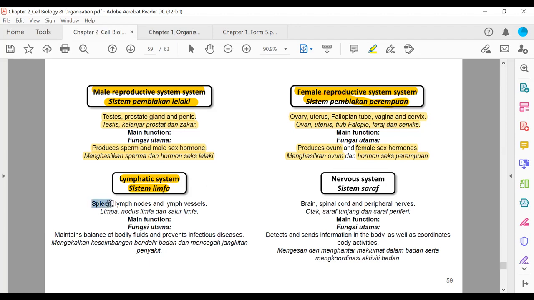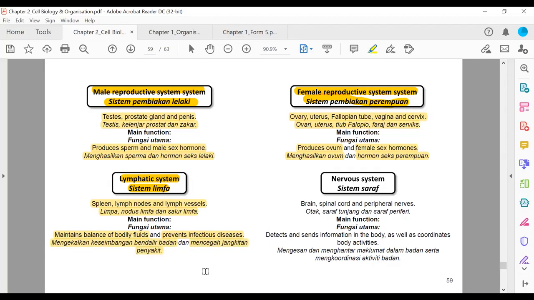Terdiri daripada spleen, an organ behind the stomach, lymph nodes and lymph vessels. So, these are the organs yang terlibat di dalam lymphatic system. Lympha, nodus lympha and salur lympha. We're going to learn this when we enter chapter 10. But main function, maintains balance of bodily fluid and prevents infectious disease. Mengekalkan keseimbangan benda alir badan dan mencegah jangkitan penyakit.